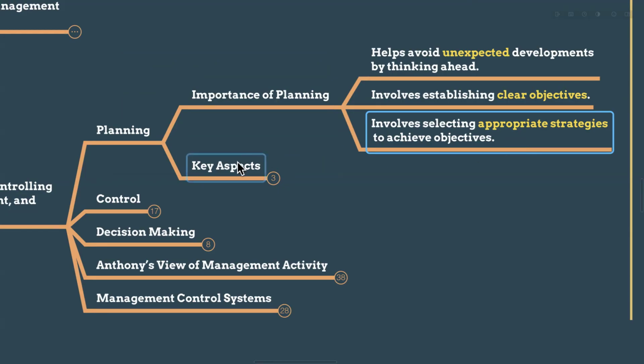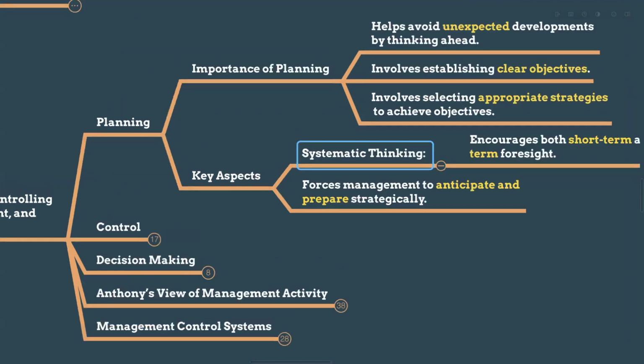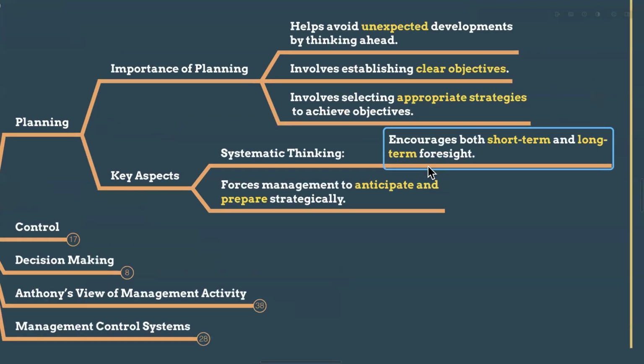So there are three levels, students, right? Systematic thinking encourages both short term and long term foresight. If you're going to plan, you have to plan for the short term as well as for the long term. So it forces the management to anticipate and prepare strategically, right? It means you have a plan for the 10 years. For that, you need strategic planning.